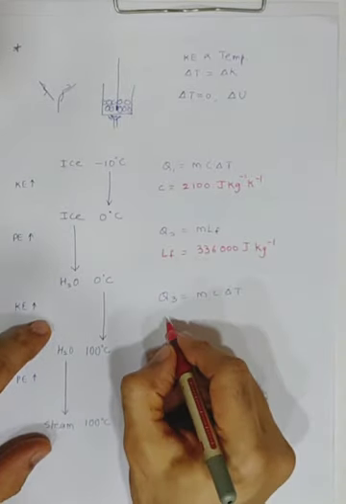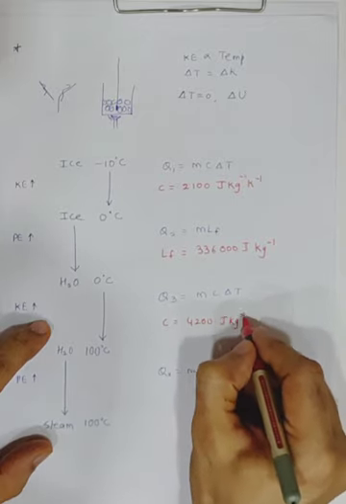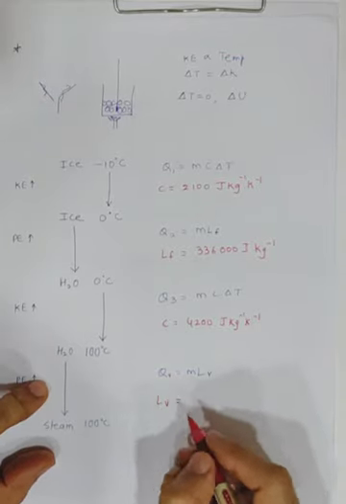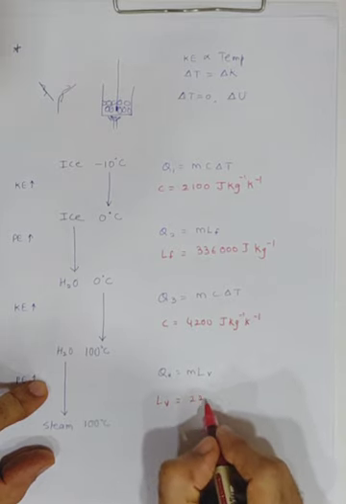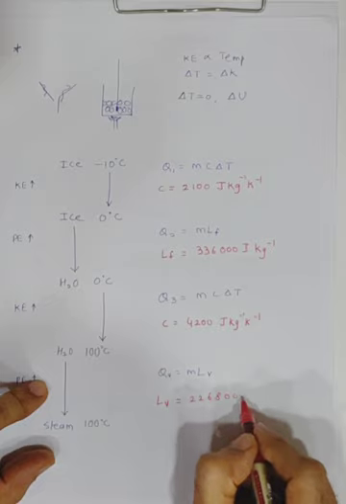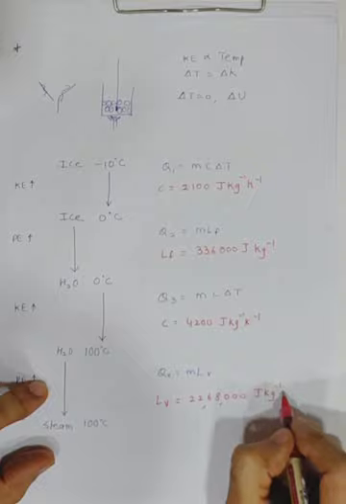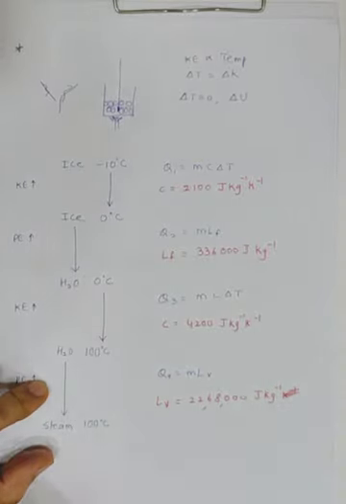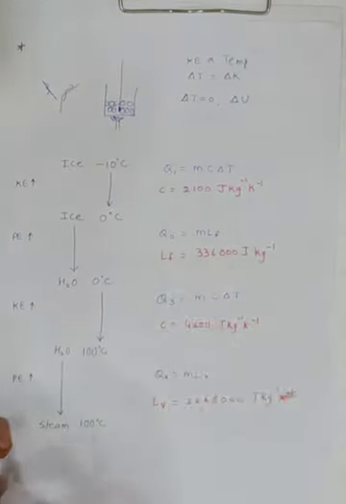The specific heat for water is 4200 joule per kg per Kelvin, and the latent heat of vaporization is 226,800 joule per kg. You can see how high it is for steam. So vaporization is approximately 7 times more than fusion.